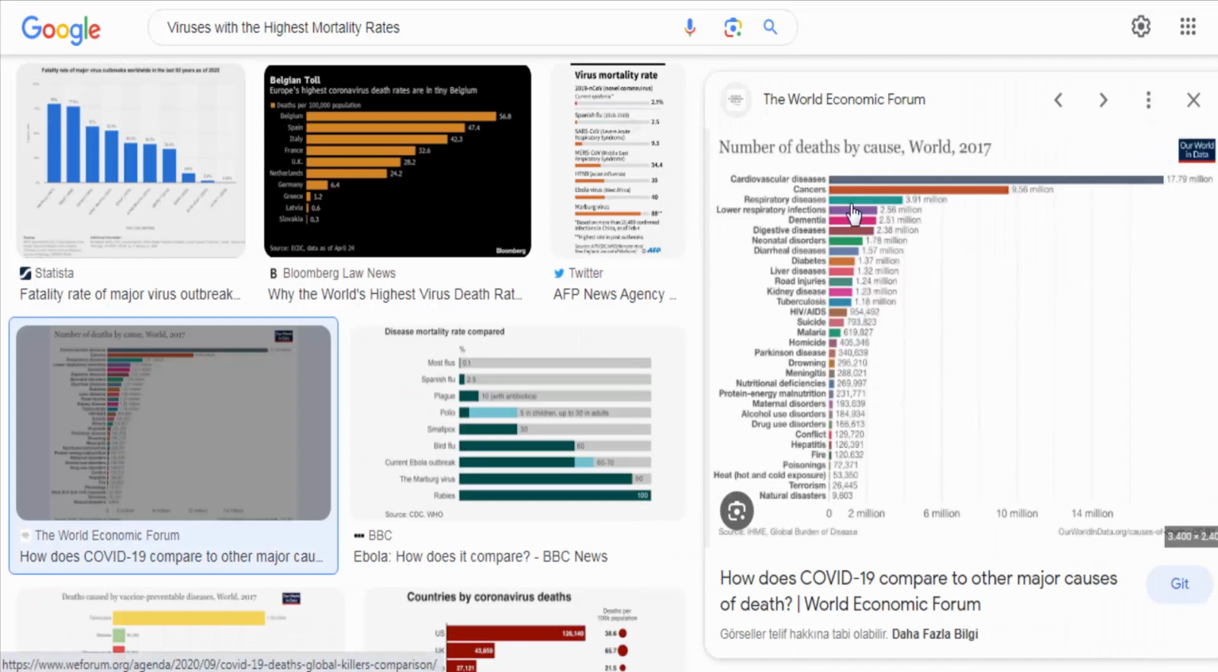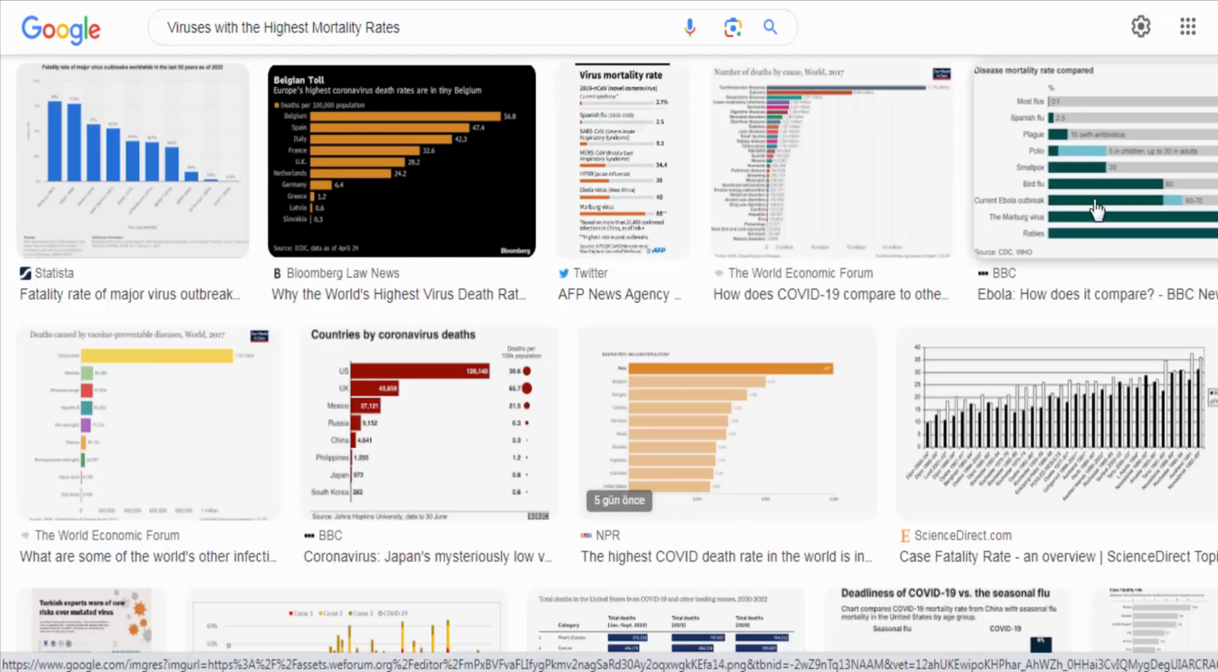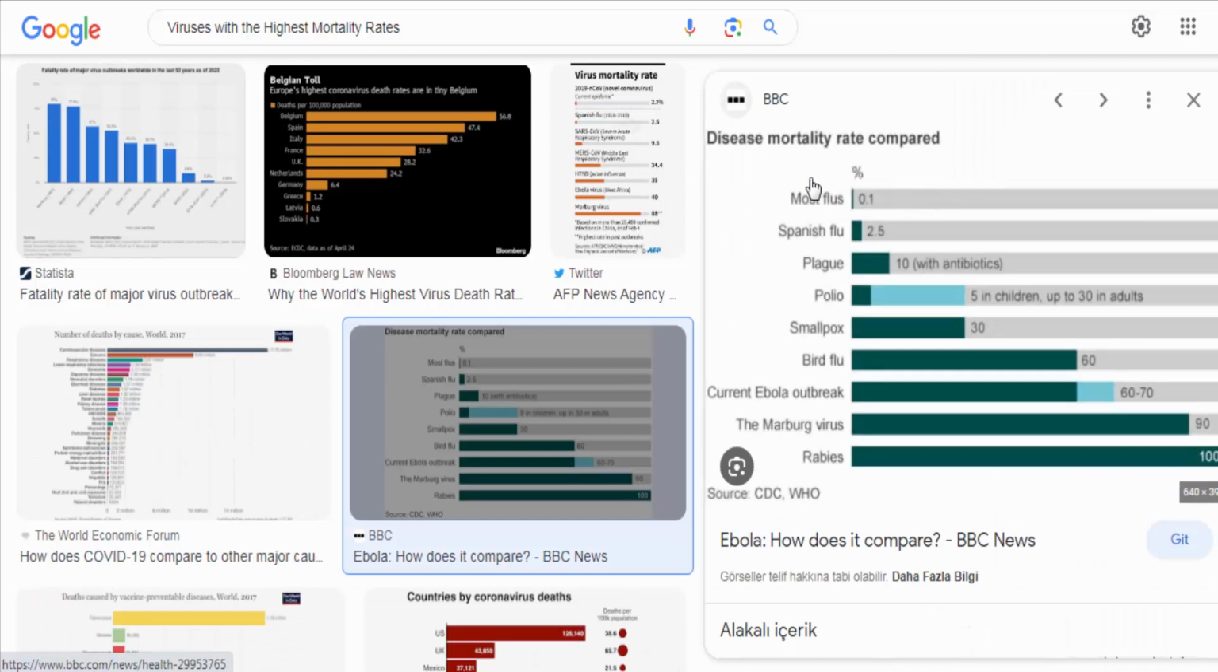Ebola virus. Ebola virus disease, EVD, has caused several outbreaks in Africa, with mortality rates ranging from 25% to 90%. The 2014 to 2016 outbreak in West Africa had a mortality rate of approximately 40%.